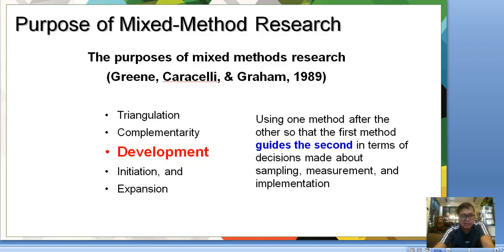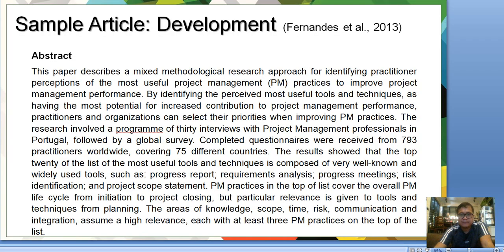So let's read an abstract relating to it. For example, in sample article, this paper describes a mixed methods research approach for identifying practitioner perceptions, the most useful project management practices to improve project management performance.